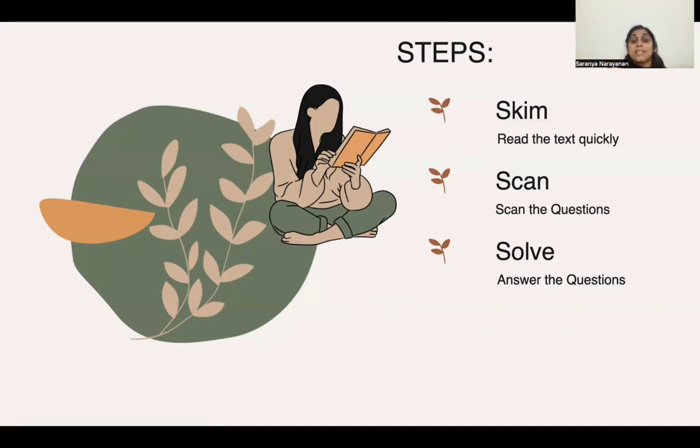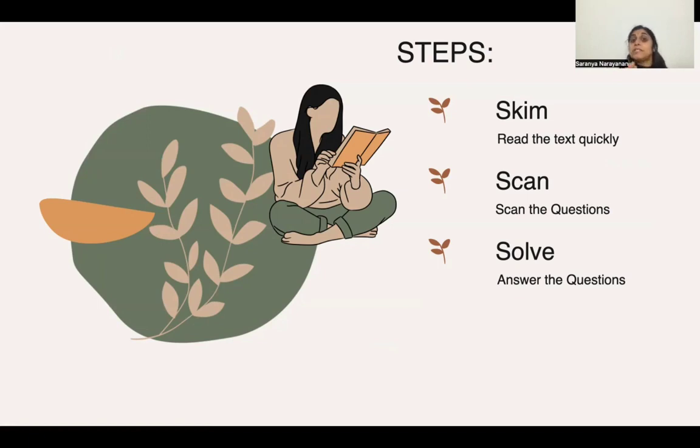We can start off by skimming the passage. Now, skimming would be quickly reading through the paragraphs. So we are just rushing through the paragraphs. We will look at certain words, certain keywords. Now, when we are skimming through it, there might be certain words that catch our attention. It might be because of the length of the word, or it might be because of the placement of certain alphabets in the word. So what we can do is maybe we can highlight it, circle it, underline it, so that when we look at the passage again, we'll get an idea of where we had read that particular word. So that would be skimming.